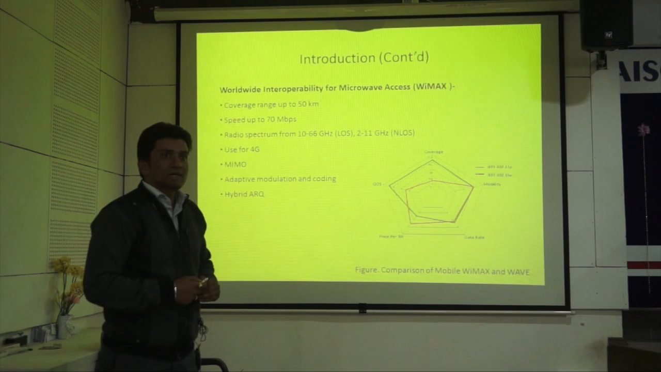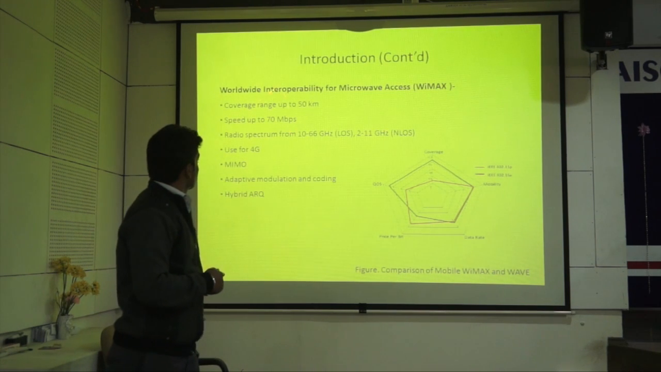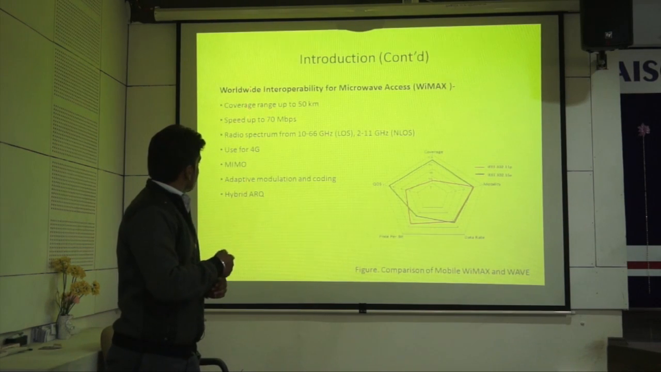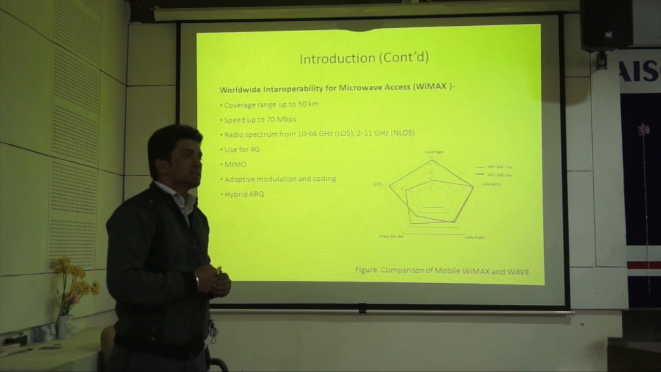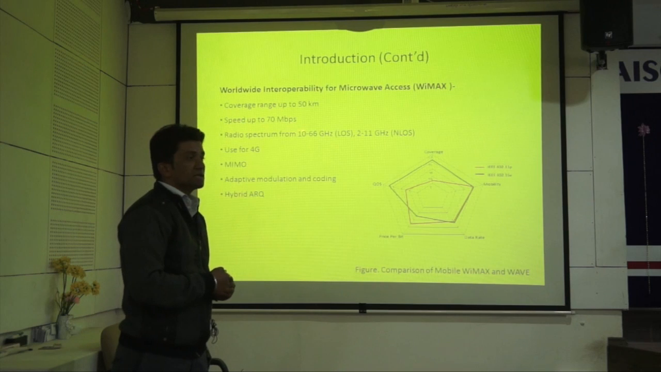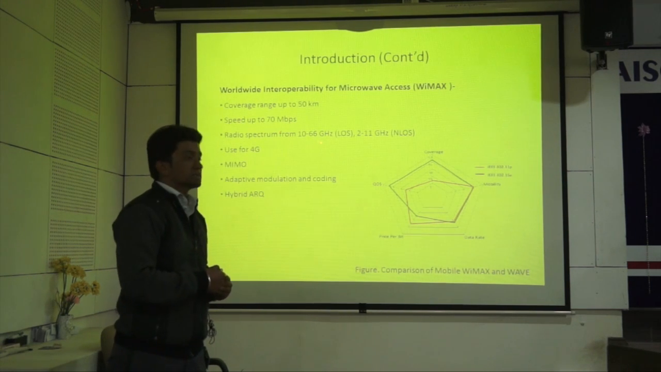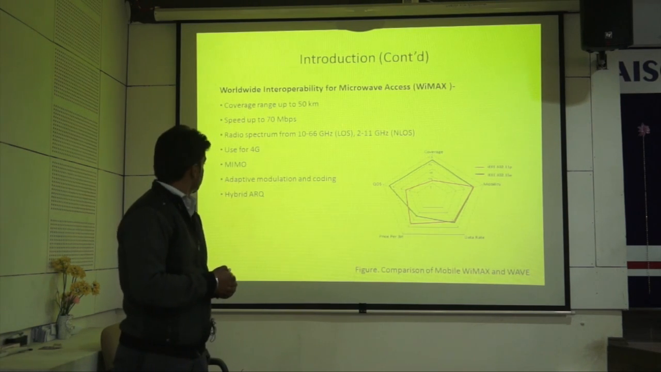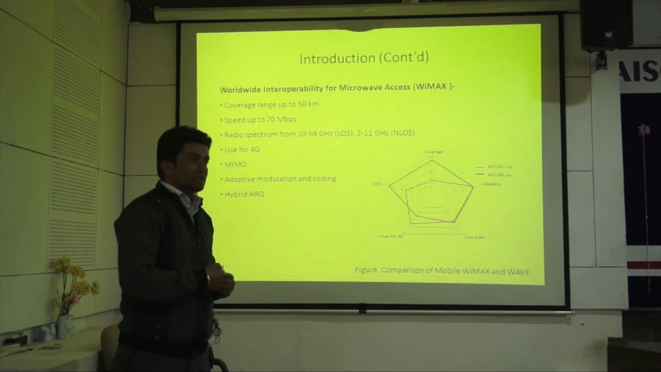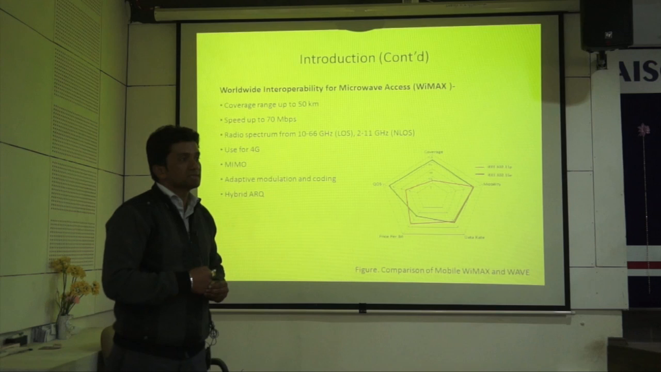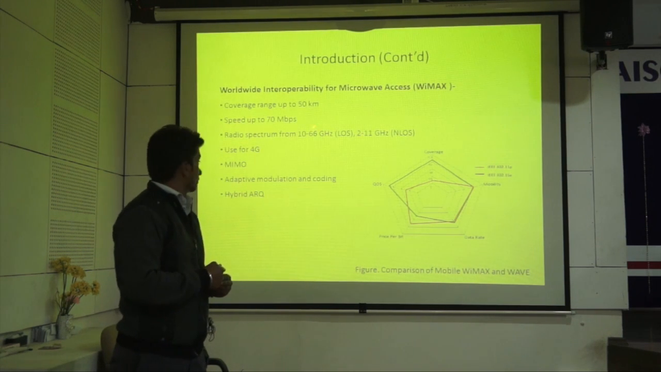Here I have designed this VANET system by using WiMAX, that is worldwide interoperability for microwave access. These are the specifications of WiMAX, which is quite better than the Wi-Fi system: coverage area is up to 50 km and speed is up to 70 Mbps. Also, it has two frequency spectrums: one for line of sight, that is 10 to 66 GHz, and non-line of sight, 2 to 11 GHz. This can be used for the 4G communication system, and the second protocol for 4G is LTE, that is long-term evolution. WiMAX also supports MIMO, adaptive modulation and coding, as well as hybrid ARQ.